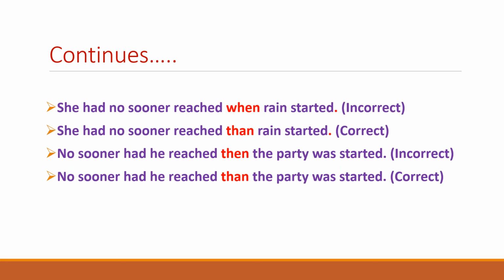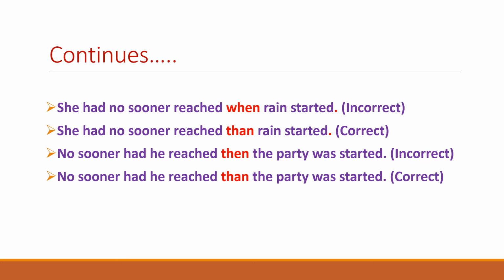Continuing with the same rule: she had no sooner reached when rain started. Again, no sooner has been followed by "when", which is an incorrect expression, because no sooner always takes "than" and not "when" or "then". So this is what we need to remember, that whenever we come across or use no sooner in a sentence, we need to use "than". So "she had no sooner reached when rain started" is an incorrect sentence because of all this. And similarly, the correct sentence for this is: she had no sooner reached than rain started.